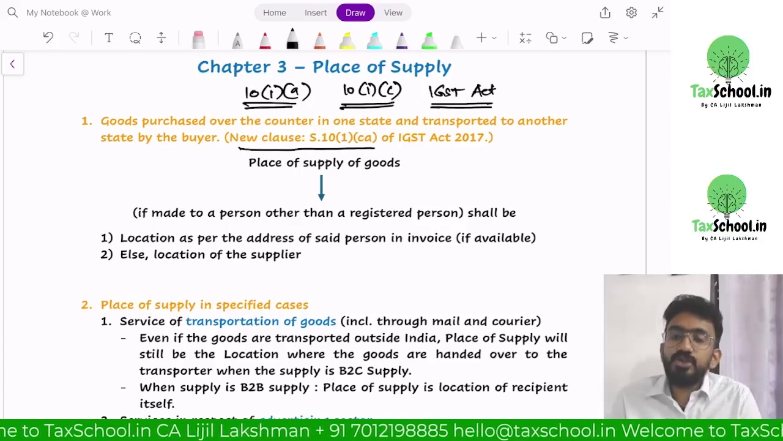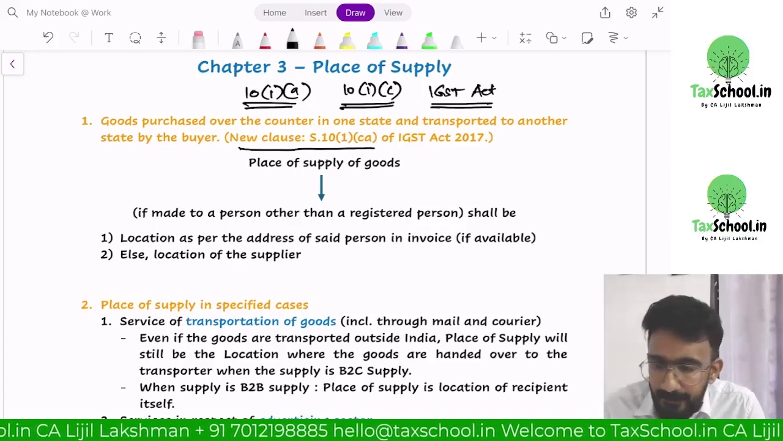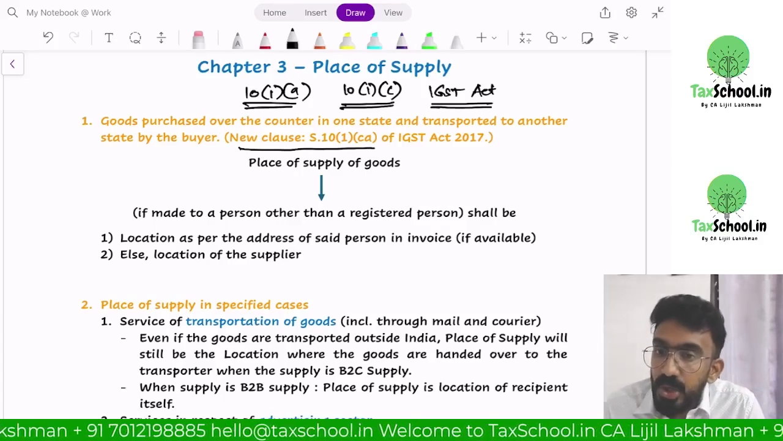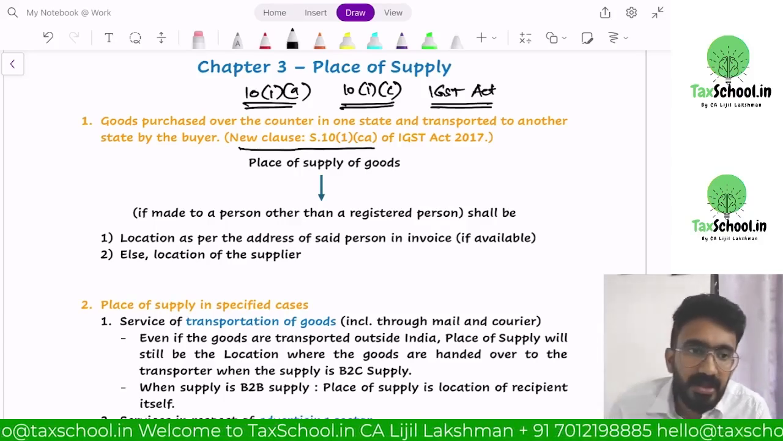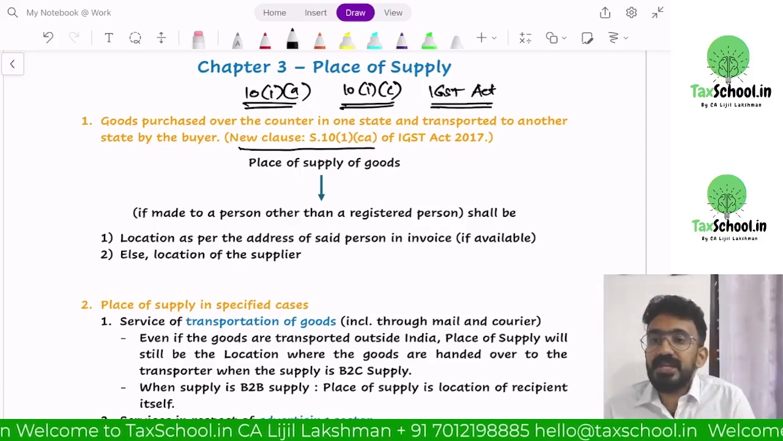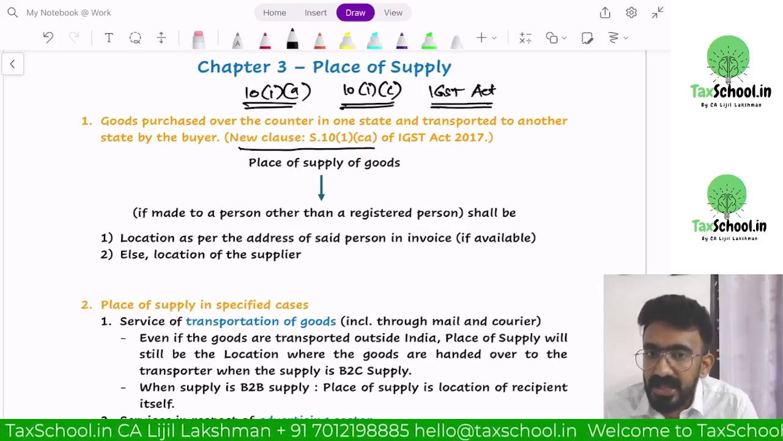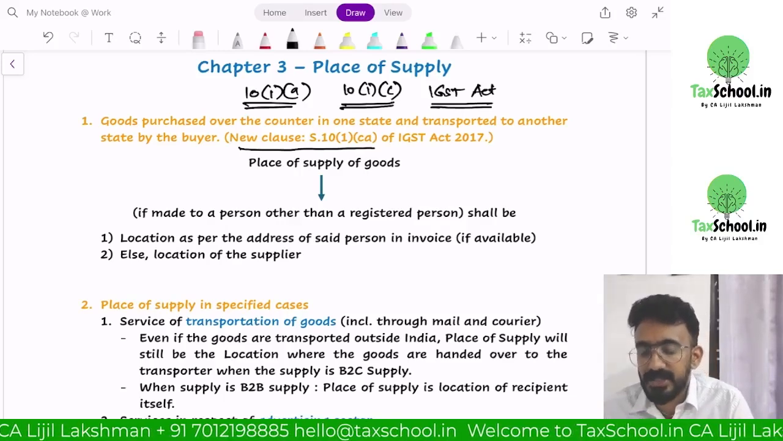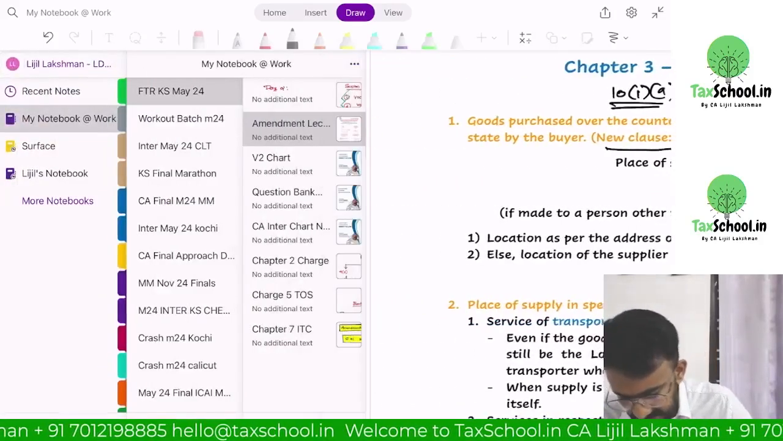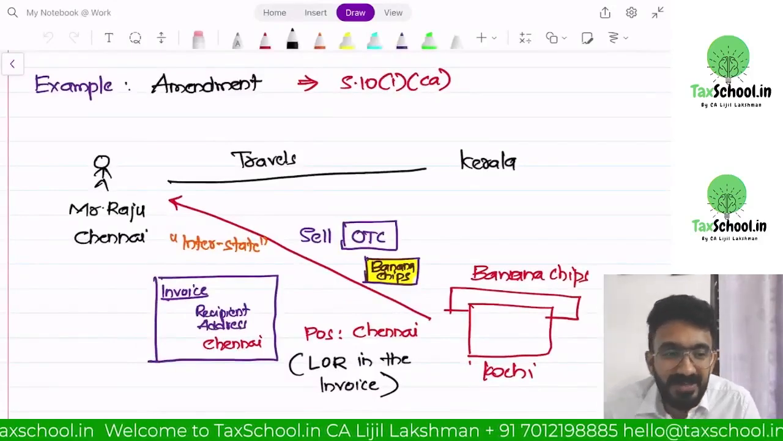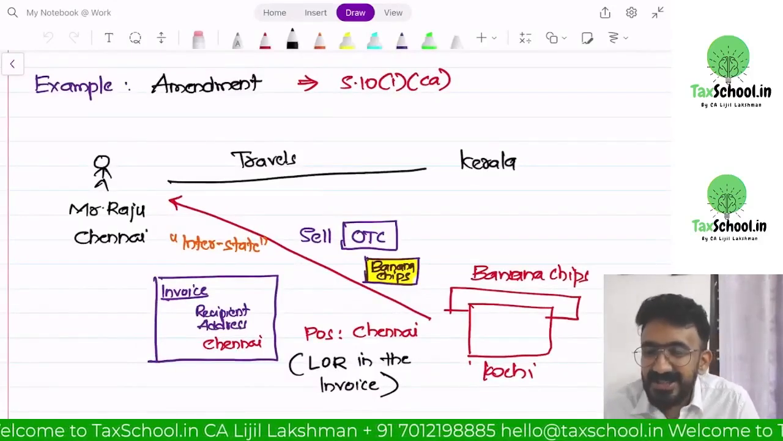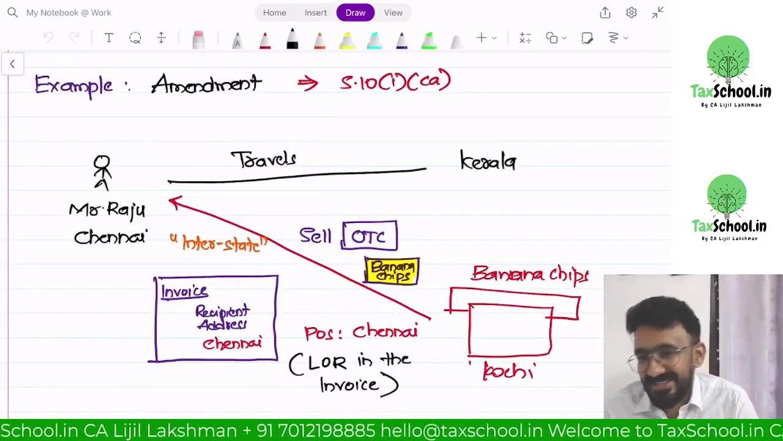The final consumers will purchase and will not give the GST number or the name or address. Thereby, there is always an assumption that the location of supplier, like where the goods are delivered, will be considered to be the place of supply. I'll give you the context with an example here. Now you can remember this clause amendment as chartered accountant because the clause is 10(1)(ca).